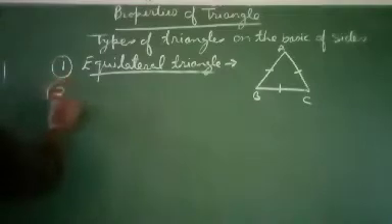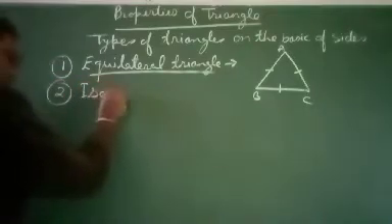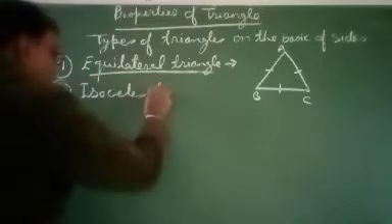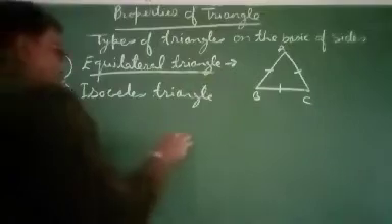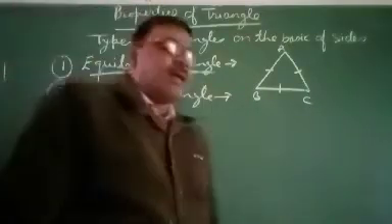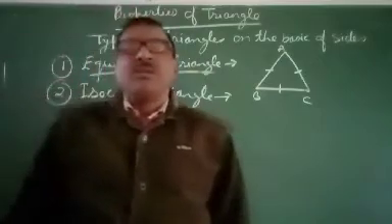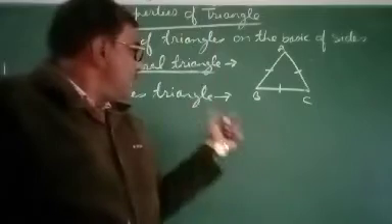Now next one is isosceles triangle. What is isosceles triangle? Iso means both sides equal.